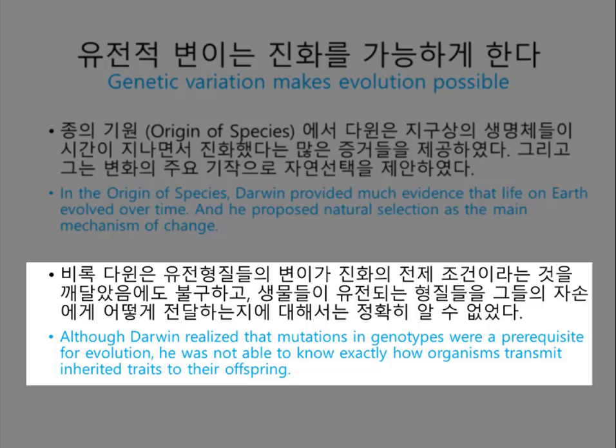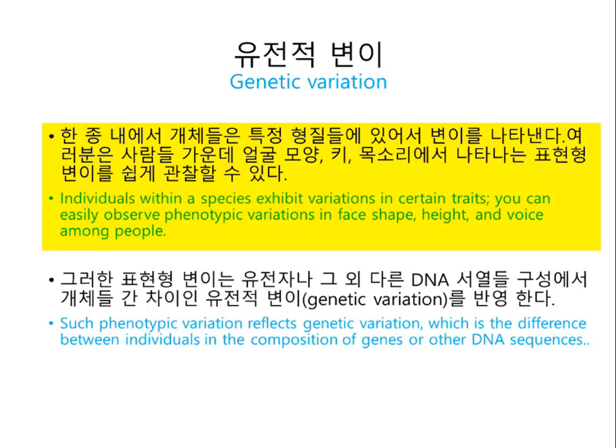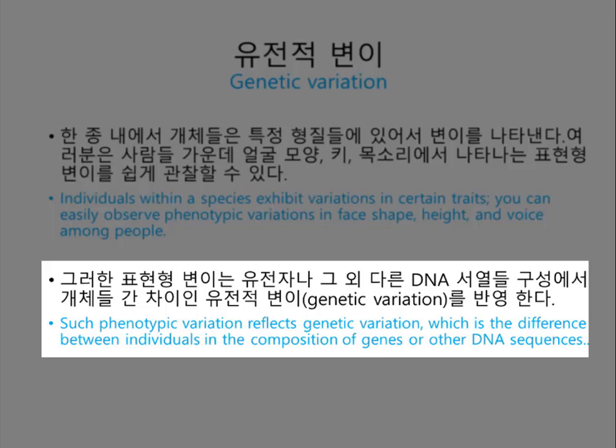So let's have a look at genetic variation. Individuals within all species vary in their phenotypic traits. Among humans, for example, you can easily observe phenotypic variation in facial features, height, and voice. Indeed, individual variation occurs in all species. And though you cannot identify a person's blood group, whether it's A, B, or O, from his or her appearance, this and many other molecular traits also vary extensively among individuals. Such phenotypic variations often reflect genetic variation, differences among individuals in the composition of their genes or DNA sequences.